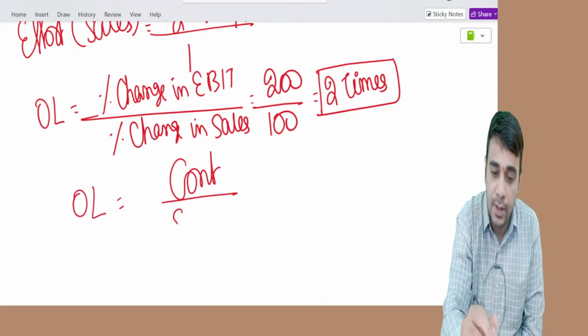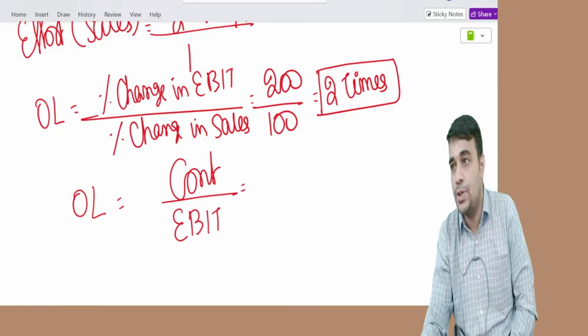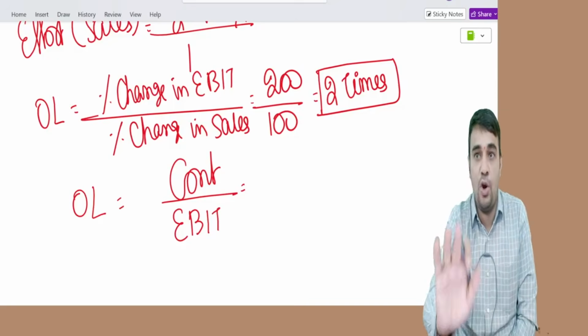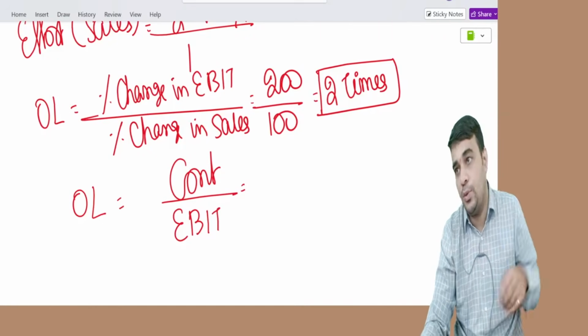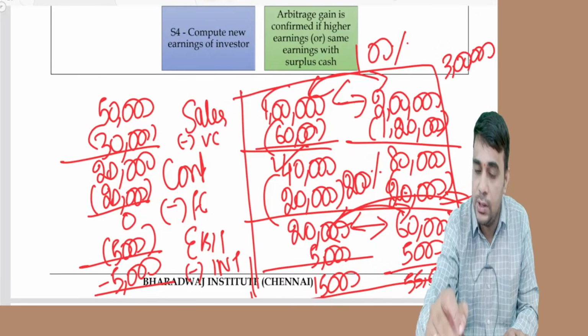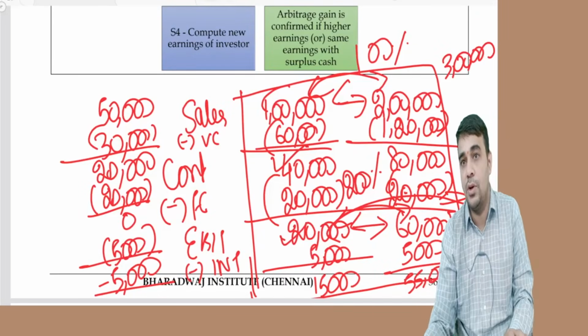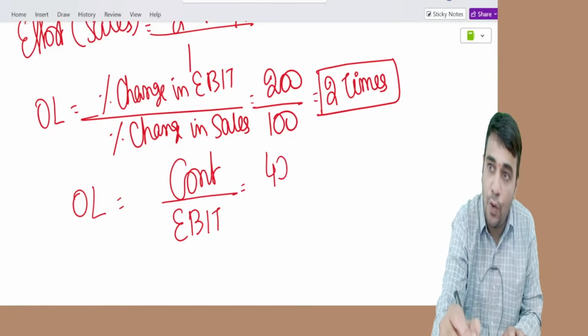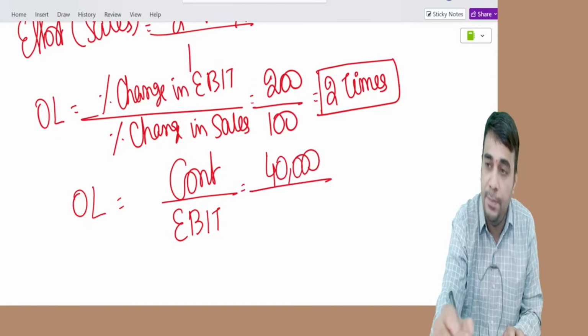Contribution divided by EBIT. The formula of 2 times is the logical explanation. The formula to calculate this 2 times is contribution 40,000 divided by EBIT 20,000.